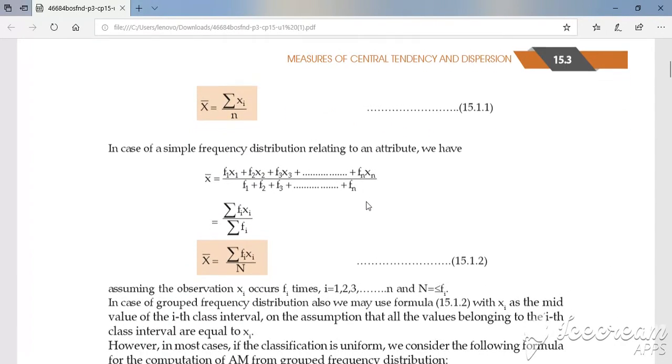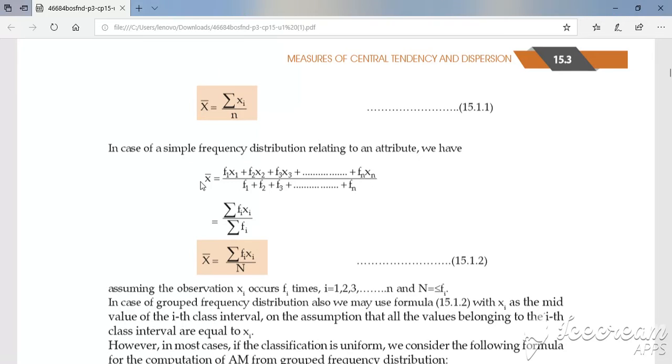Now for a frequency distribution, what will we have? We have two columns: x1 corresponding to f1, x2 corresponding to f2, x3 corresponding to f3, and so on.